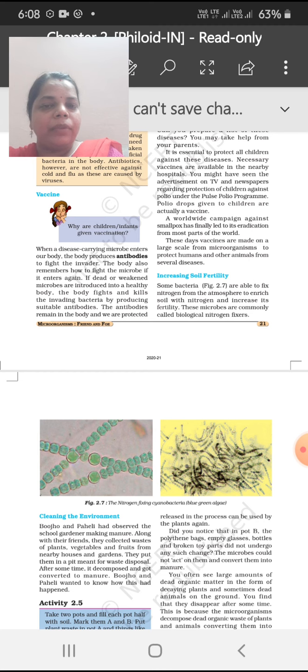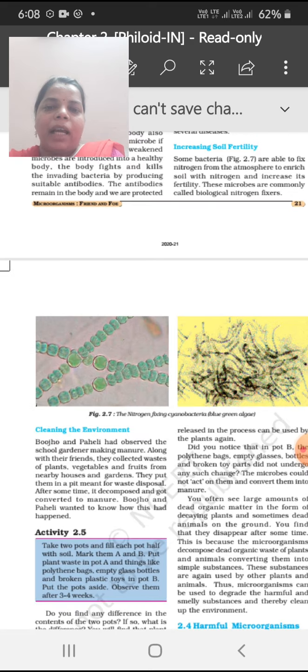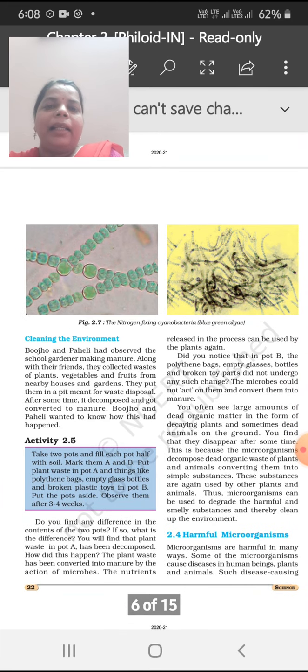In this category, some blue green algae also come. They also help in cleaning the environment. They decompose material into biodegradable products, so they play the role of decomposers. These decomposers clean the environment.